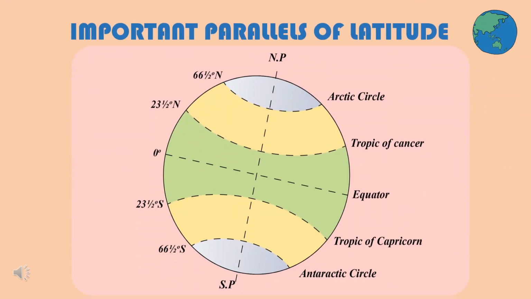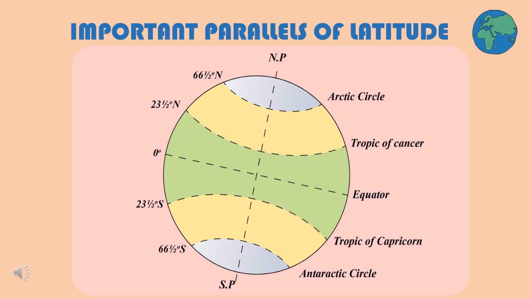Children, now let us study the lines of latitude with the help of this diagram. As you all know, the equator is the largest parallel, which is marked at 0 degree and is also known as the Great Circle. North of the equator lies the northern hemisphere and south of it lies the southern hemisphere.